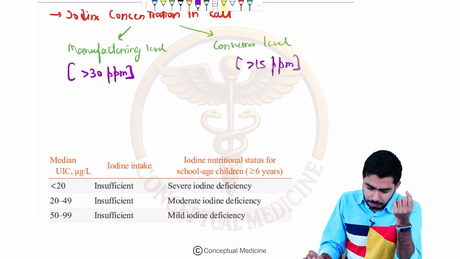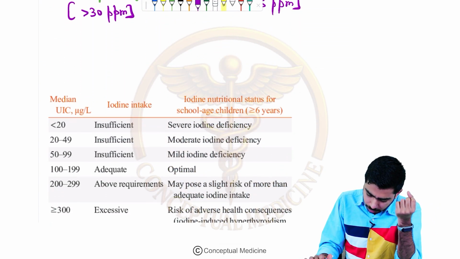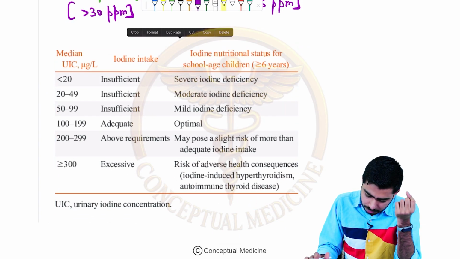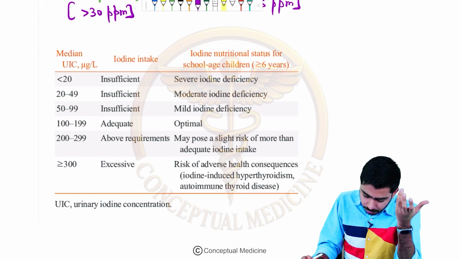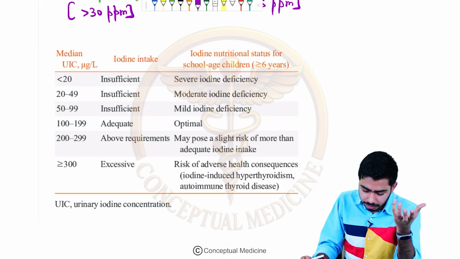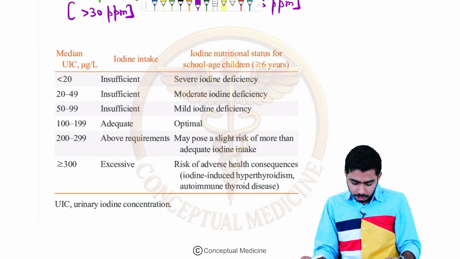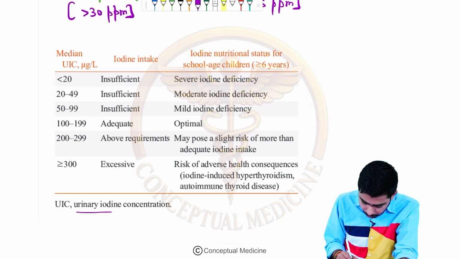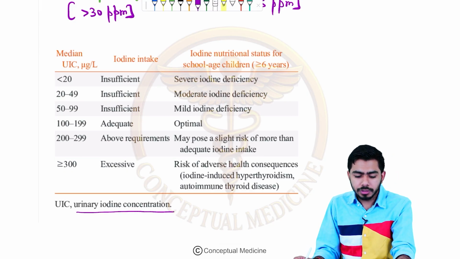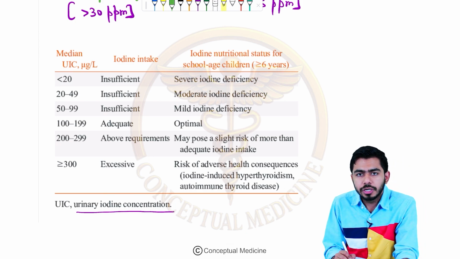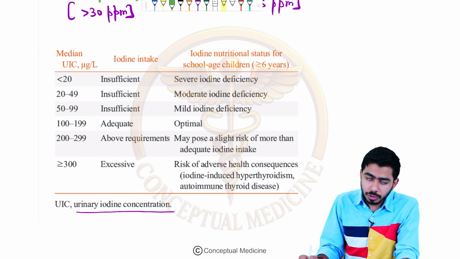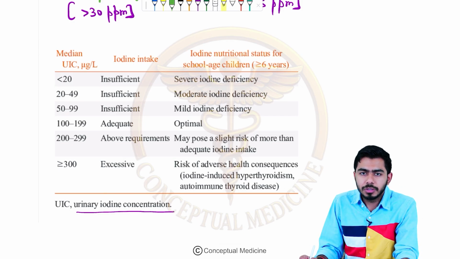Okay guys, then we shall be talking about the iodine concentration and the status of the iodine, what it can cause, right? UIC means the urinary iodine concentration. This is a very important table guys, do not underestimate this table. A lot of MCQs have been asked in the past in several examinations, right?